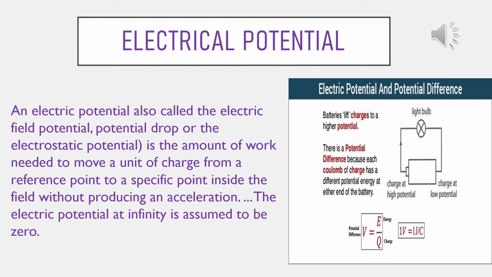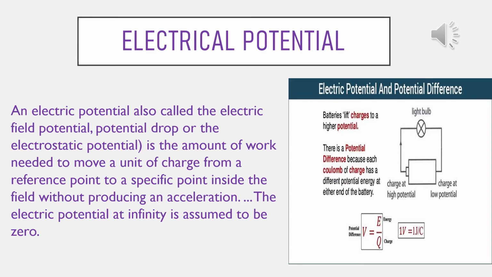If W be the work done in moving a charge q, that is a unit positive charge, from infinity to a point in the electric field, then the electric potential V at the point is given by V is equal to W by q. The SI unit of potential is volt, that is V. The potential at a point is 1 volt if 1 joule of work is done in moving 1 coulomb of charge from infinity to that point in an electric field. That's why I have written in the diagram 1 V is equal to 1 joule per coulomb. Hope so now you have understood.